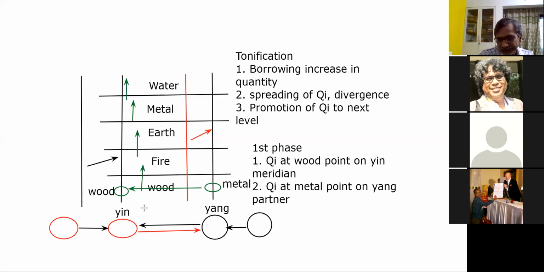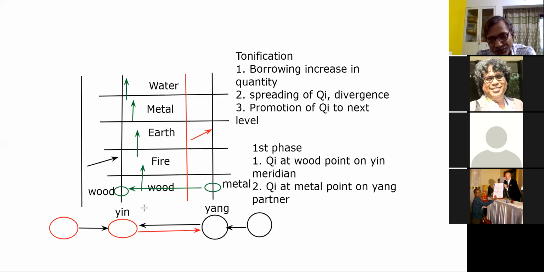Generally what you are taught in the classes is that wood controls metal and metal controls wood. I will also teach you tomorrow: wood controls metal and metal controls wood. But I will not teach you wood of yin and metal of yang.